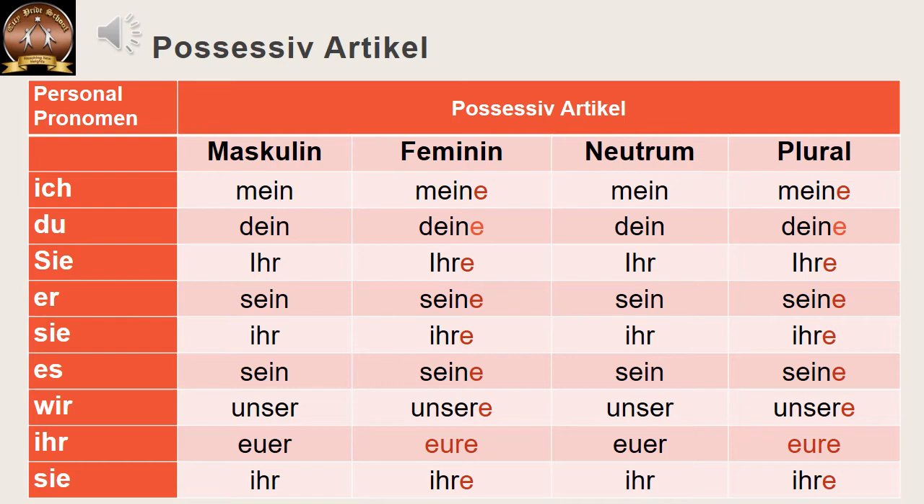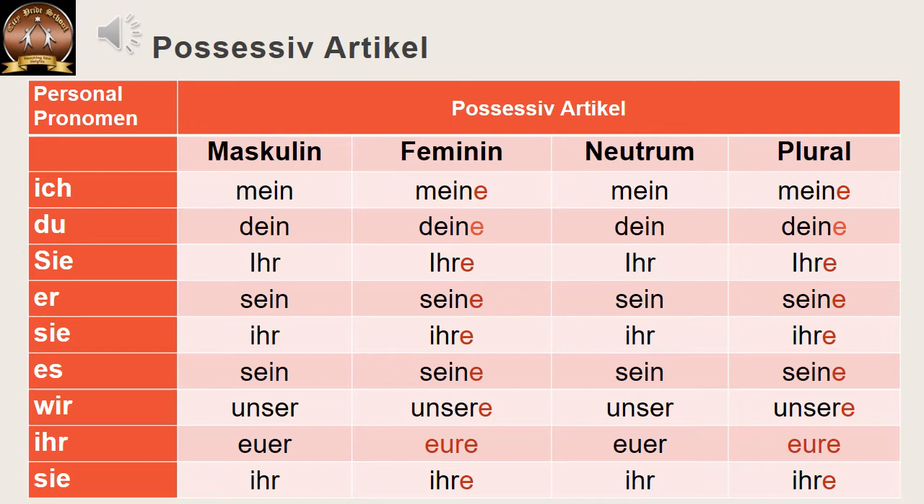The last one is sie, they. Plural, third person. They. It is called sie in German. The corresponding possessive pronoun is ihr. Okay. So if the noun that follows is masculine or neutral, the possessive pronoun is ihr. And if it is feminine or plural, it is ihre. Correct? Let us repeat all of them.